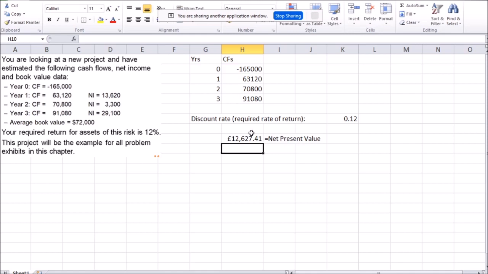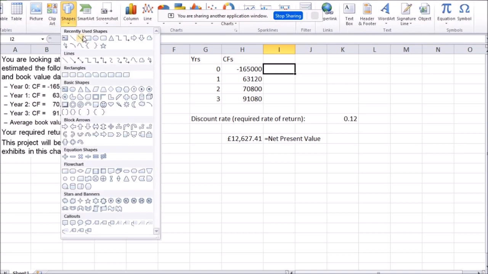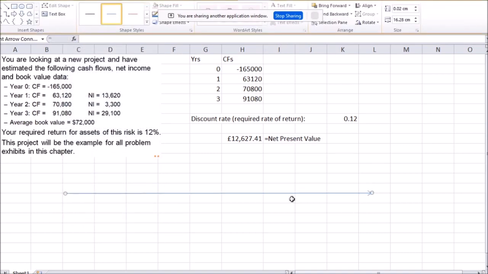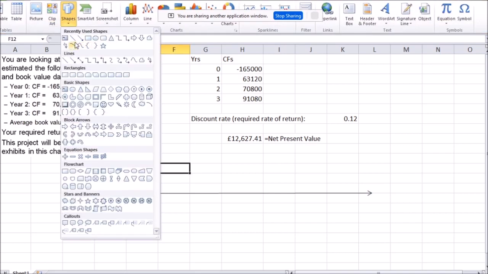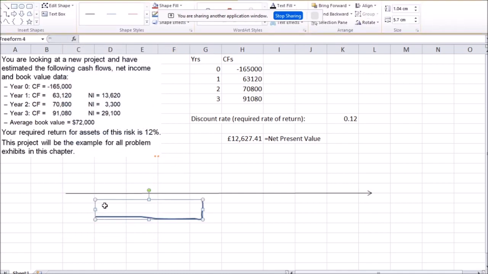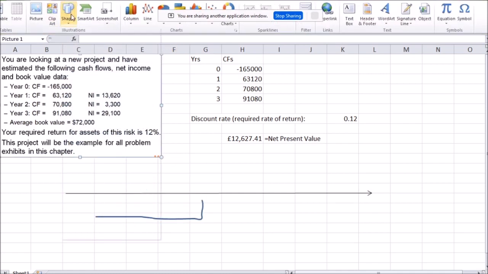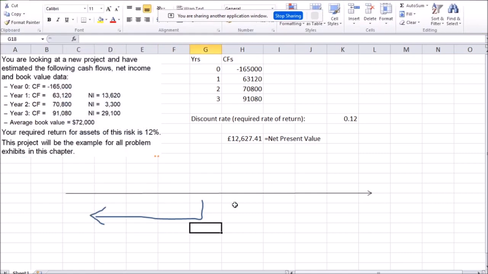Okay. We can actually do everything by hand to show that this really is net present value. Remember to discount future dollars into today's dollars. Let's say we have a timeline like this. To discount future dollars into today's dollars, I need to divide those future dollars, if you remember, by the 1 plus the interest rate into the power of number of years. That will bring those future dollars. In future, we're going to receive a cash flow of $63,120. It's going to bring it into today's value.